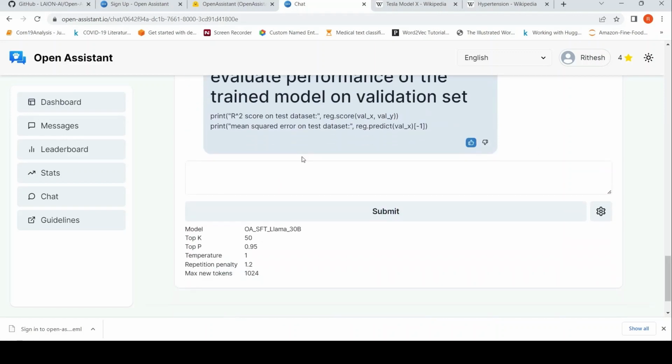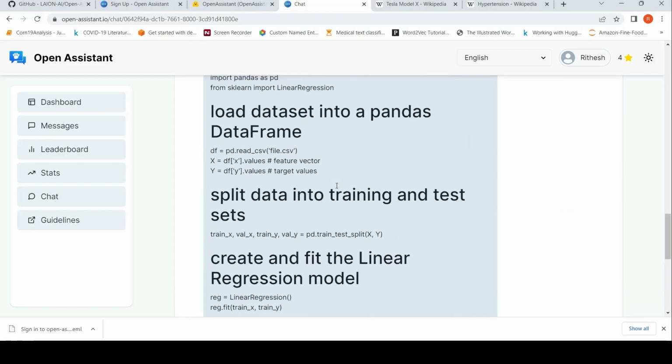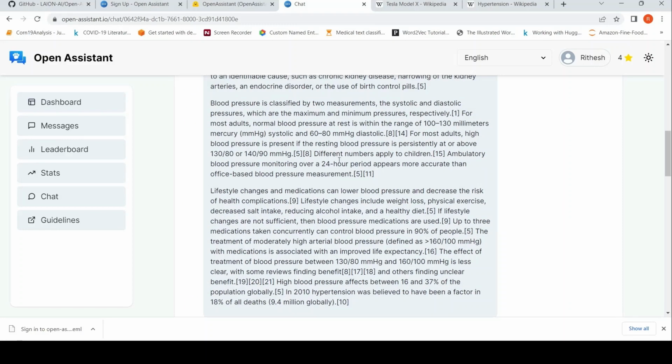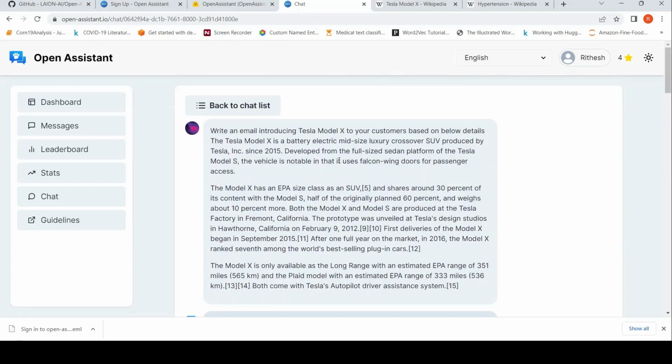One thing which concerns me over here is that this is based on Llama, so I don't know how and when this will get released, and if this is released to the general public, whether it can be used for commercial use, because Llama license prohibits commercial use, right? So I'm not sure about that. But otherwise, this seems to be impressive, and with more data, with more people trying it out, I think this is going to improve. And it's always good to have an open source alternative to ChatGPT. It's not that just the large corporate should have monopoly over this area. So more open source is always welcome.